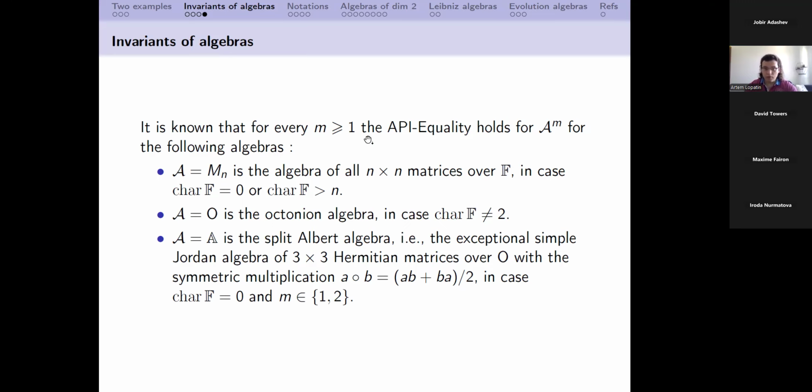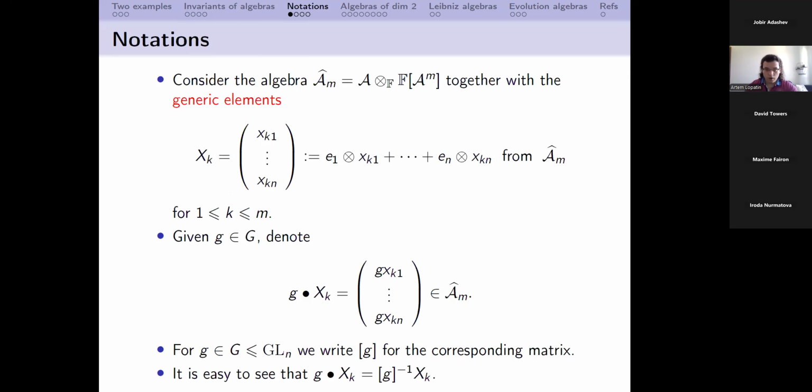So here we may formulate a very general conjecture, which I don't claim is true, maybe it's true and maybe it's not true, and it's the following one. We have a finite dimensional algebra, we have characteristic 0, this algebra has a non-trivial group of automorphisms, and then the API equality holds. In another way, the algebra of invariants is just generated by traces, but it's an extremely general conjecture, so probably it's not true. Okay, so some notations.